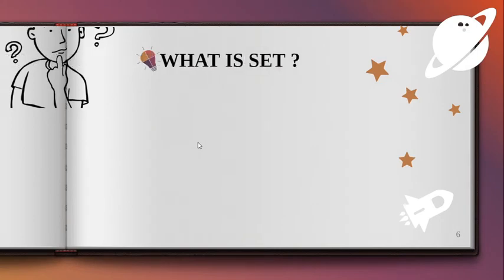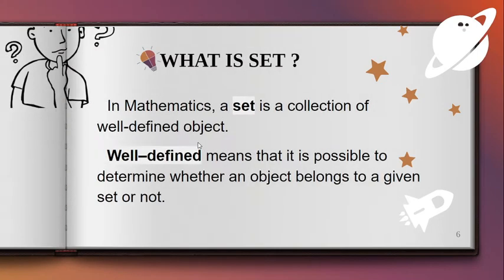What is set? In mathematics, a set is a collection of a well-defined object. Well-defined means that it is possible to determine whether an object belongs to a given set or not. Meaning to say, hindi porket group, it is a set already. It should be a collection of well-defined objects. Para maintindihan natin yan, let's have different examples.